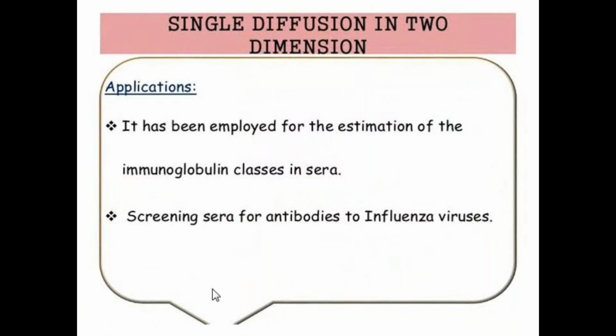What are the applications of single diffusion in two dimensions? It is mainly employed for the estimation of immunoglobulins, the different types of immunoglobulin classes.